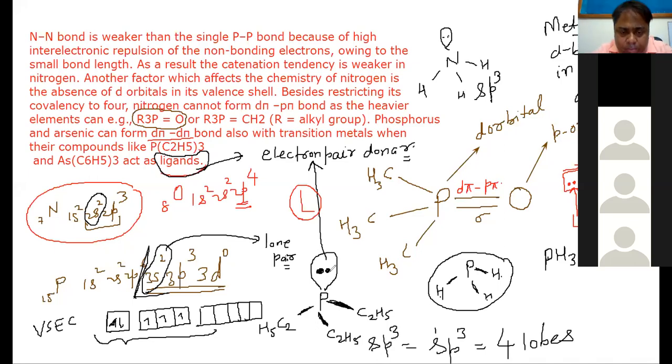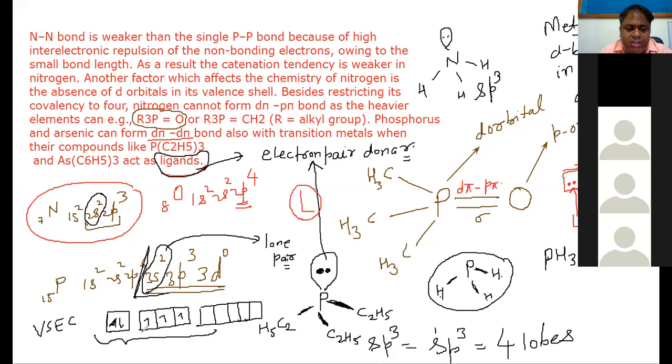So why should they form a bond with the vacant d orbital of the central metal ion? For that, there is a theory called Werner theory, which we will study in coordination compounds, wherein we have to study ligand and central metal ion complex compounds in detail. So here this explanation was only about where this concept of d pi bond is coming from.